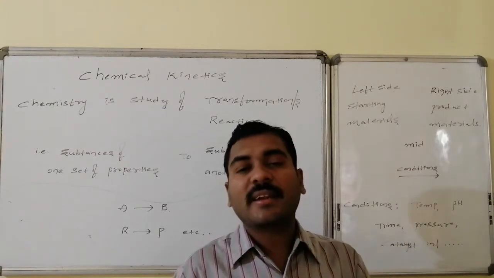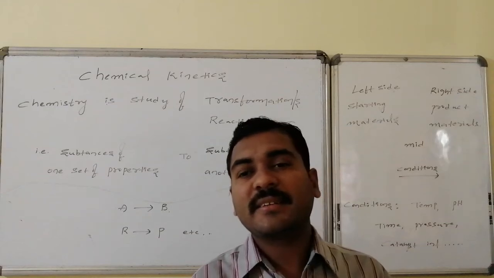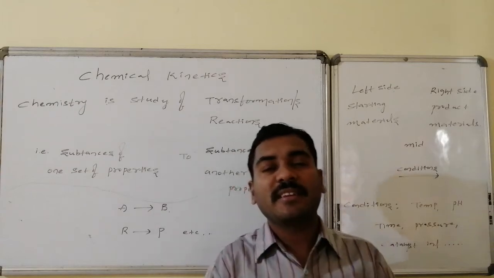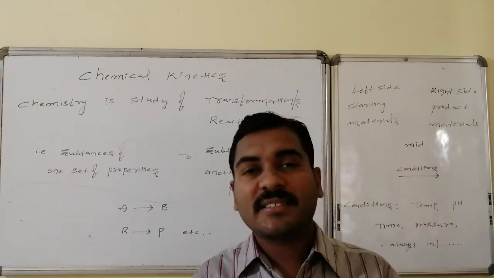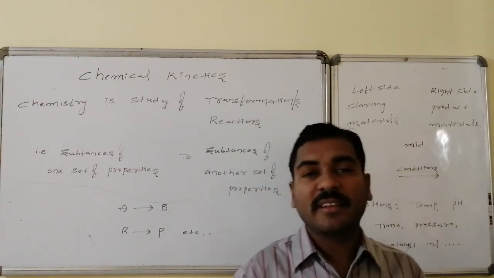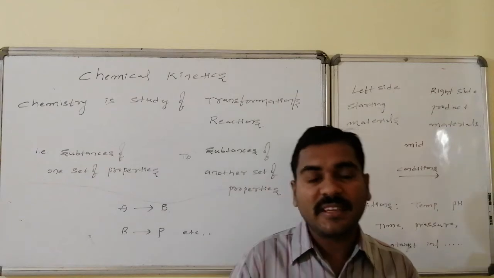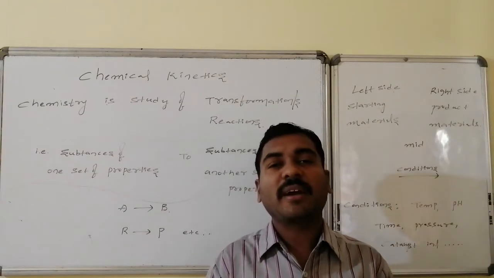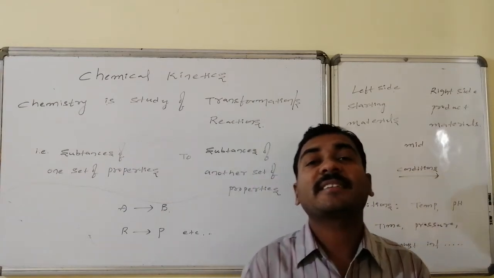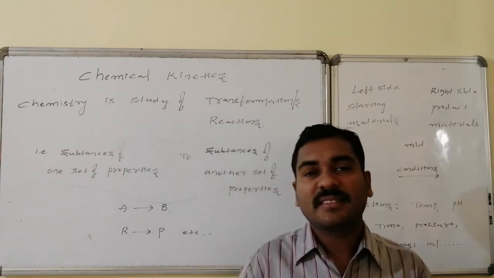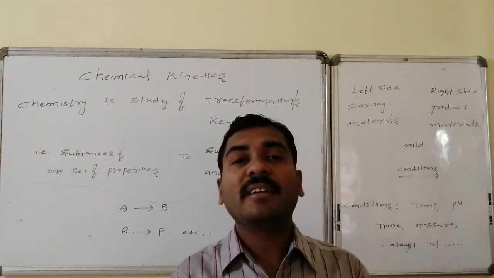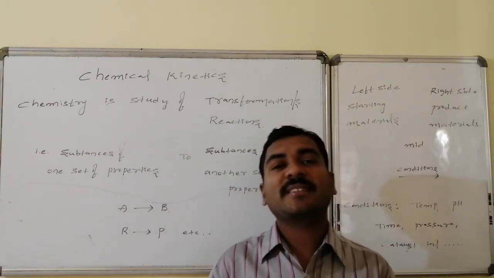Thus the chemical transformation is technically represented in such an easy manner: what substances participated in the reaction, what substances are formed in the reaction, and what conditions are applied for the execution of the transformation is indicated in a simple manner. And this representation study is said to be the reaction study. The study of chemical transformation in the form of equations is said to be the chemical reaction study, that is also known as chemistry.